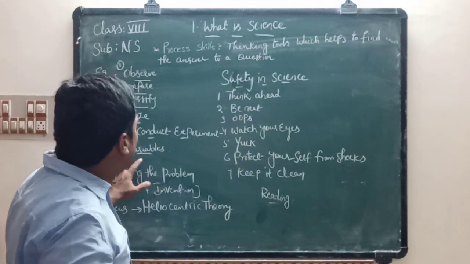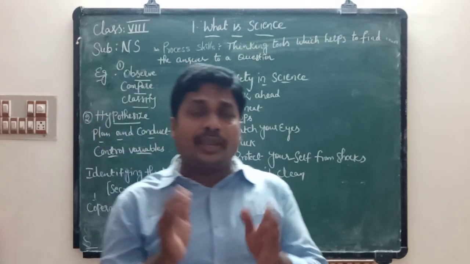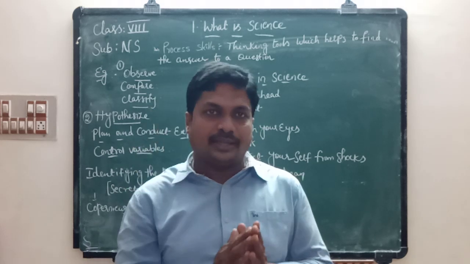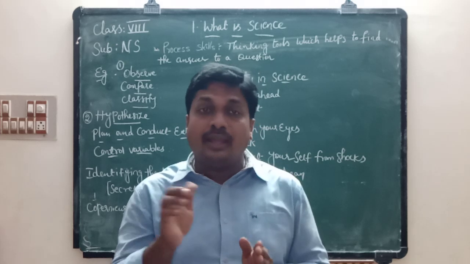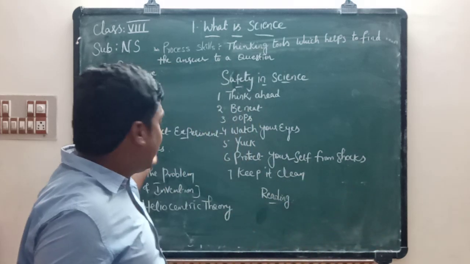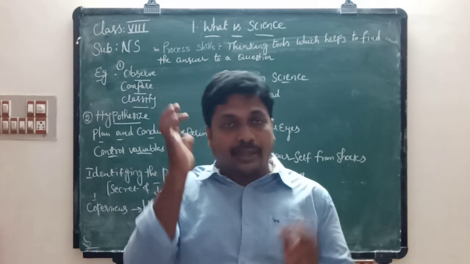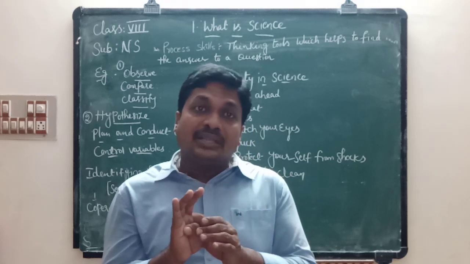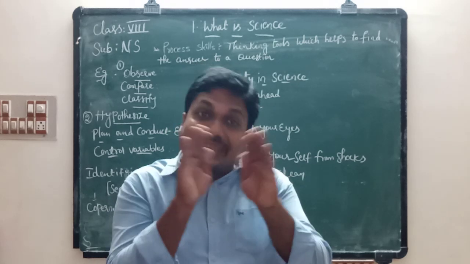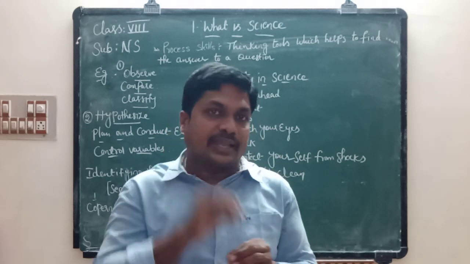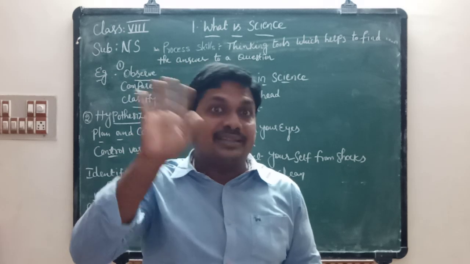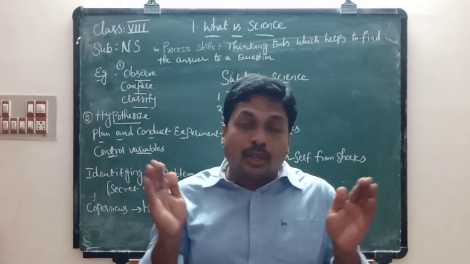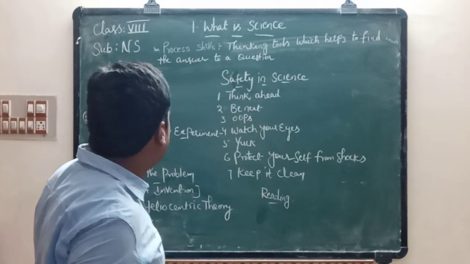So these are called control variables. What is meant by variables? Variables are the things which interfere with the experiment. Here, what are the variables? We took three brands of cloths, the same in size, and we took the same amount of water, 1 liter of water. We kept the cloths in water for 5 seconds, and we drained the water for 10 seconds. These are the variables which interfere with the experiment. So we controlled the variables, that is called control variables.